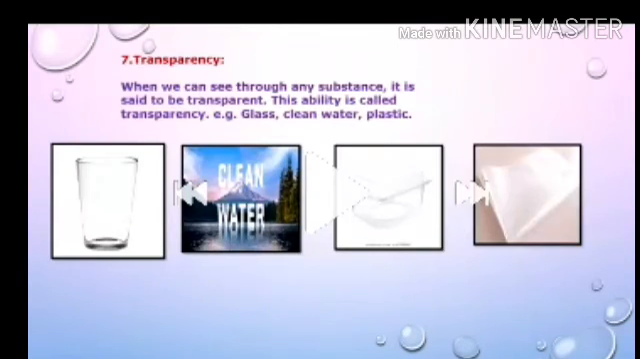Now the next property of substances is transparency. When we can see through any substance, it is said to be transparent. This ability is called transparency. For example, glass, clean water, plastics. So these are examples of transparent substances. That is the property called transparency.